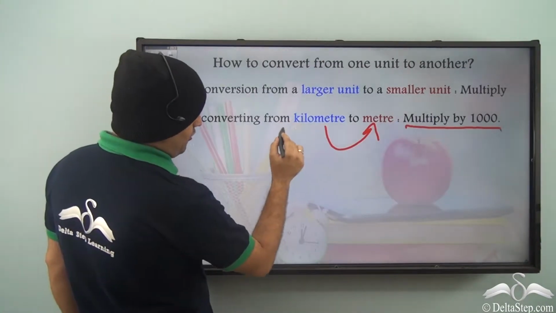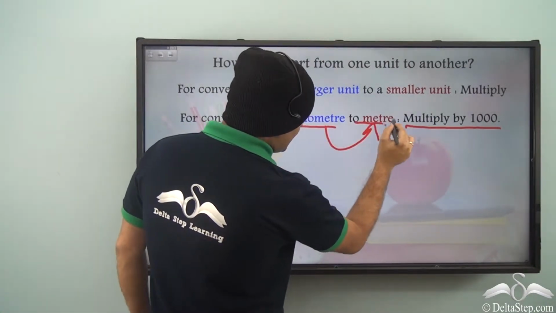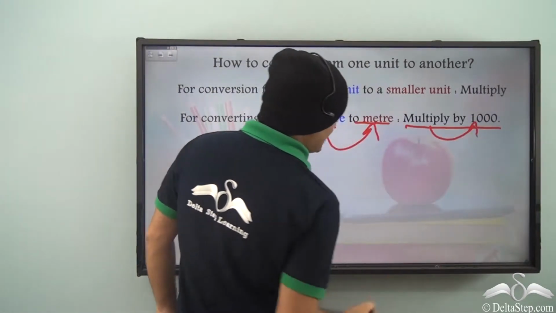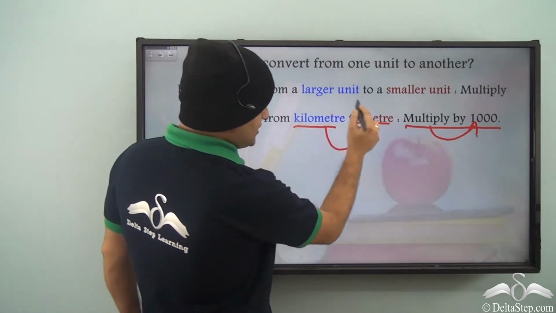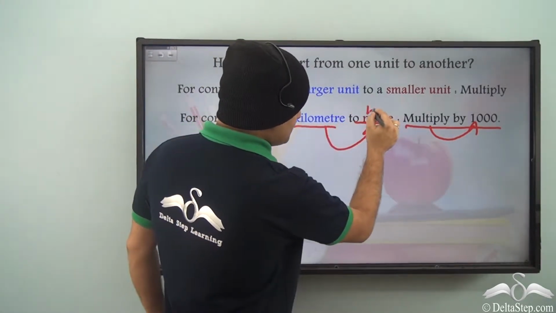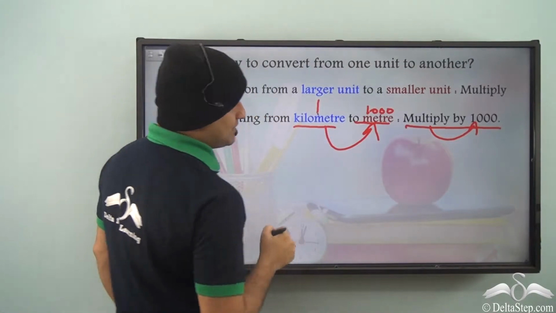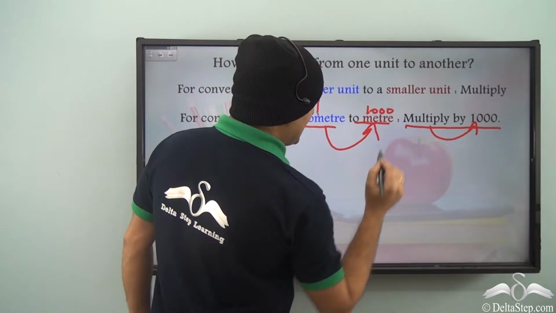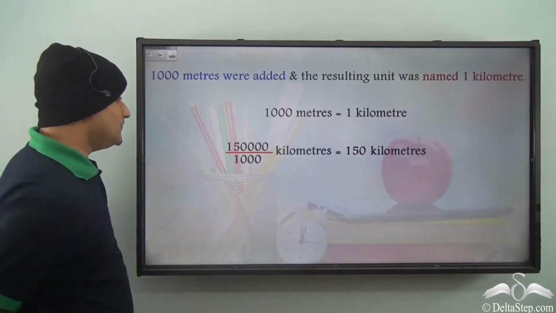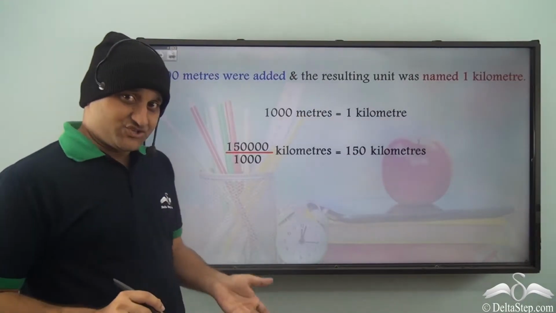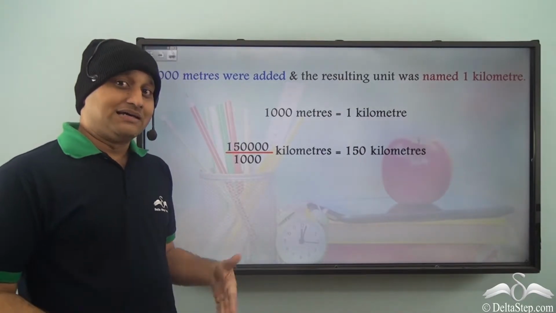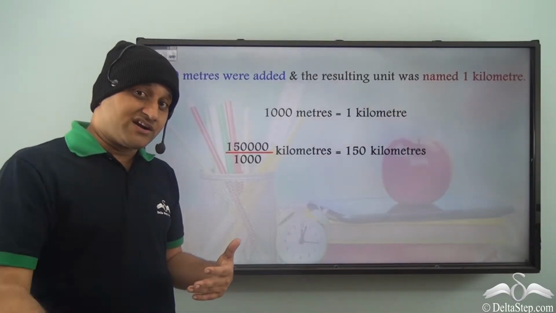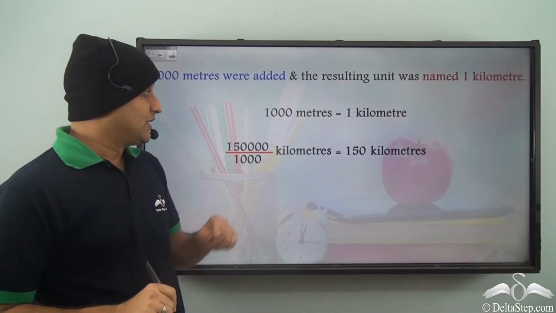So when we are converting from larger unit to smaller unit, that is kilometer to meter, we multiply by 1000 because the conversion here is 1000, right? 1000 meters is 1 kilometer, and as a result 1000 is the number by which we multiply. So you see, using this trick, we can easily convert larger numbers in meters to kilometers and again different quantities in kilometers to meters.